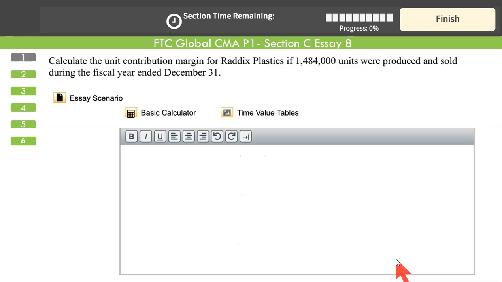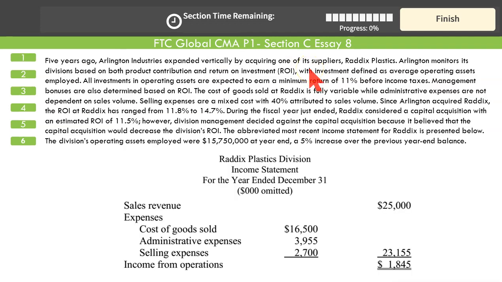All right. What's the first question? Calculate the unit contribution margin for Redix Plastics if 1484 units were produced and sold during the fiscal year. Contribution margin is contribution generated divided by number of units, 1484. Let us see the contribution, and we know how to calculate contribution. Contribution is sales minus all the variable cost.